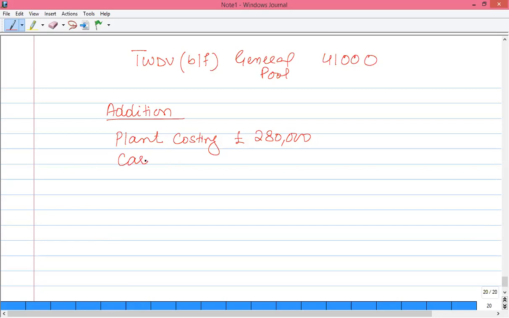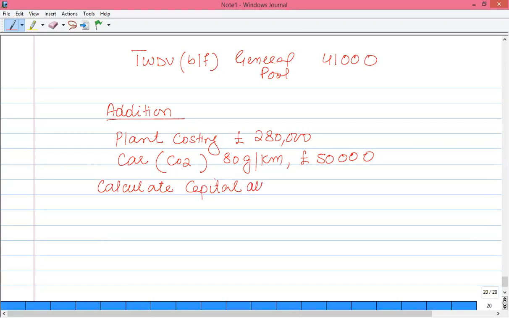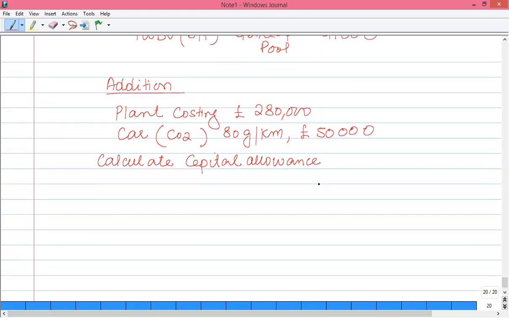Similarly, a car having CO2 of 80 gram per kilometer costing 50,000. What you have to find out, you have to calculate capital allowances on these assets. Now, let's solve this question.